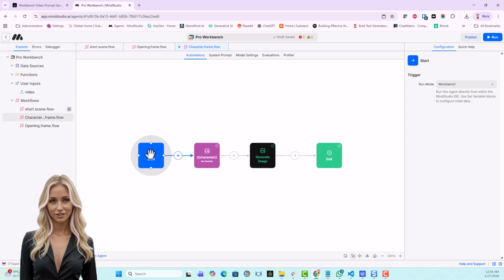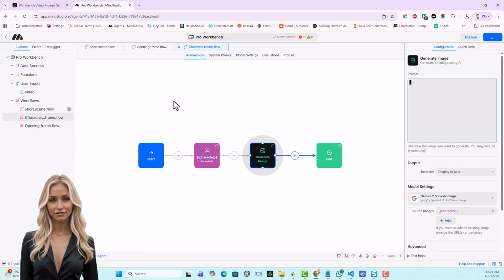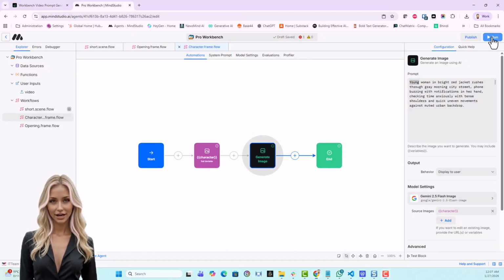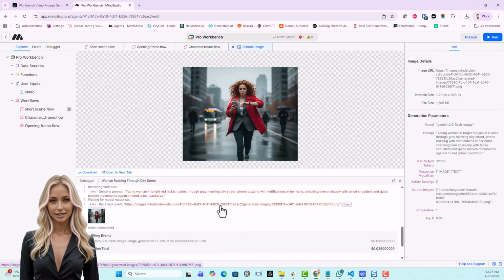Now we need a character for this clip. I'll choose Aisha. Let me go back to our prompt agent to bring the first prompt so I can create the opening image. I'll paste it in this block. Great. Press run and see what we get back from this AI model.